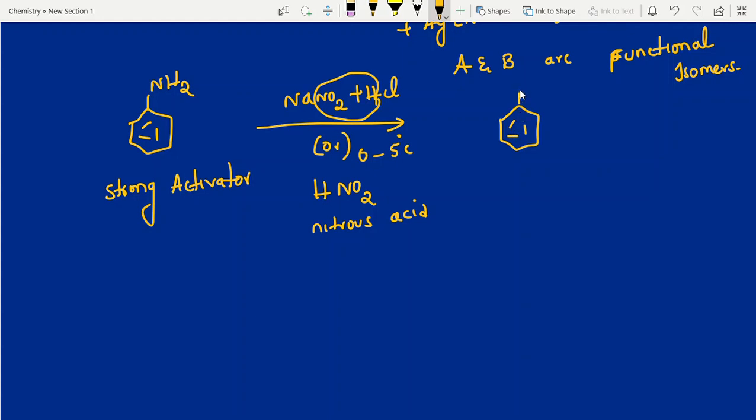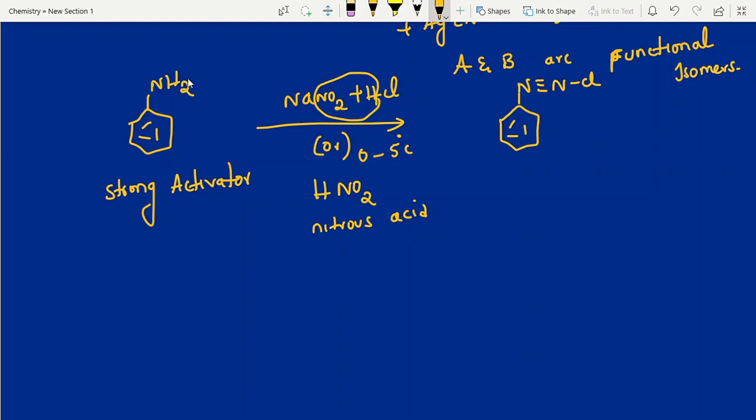See, you will get N triple bond NCl. This is your product. This is N triple bond NCl, benzene diazonium chloride. This is your product. If you use NaNO2 plus HCl, then what happens, students?